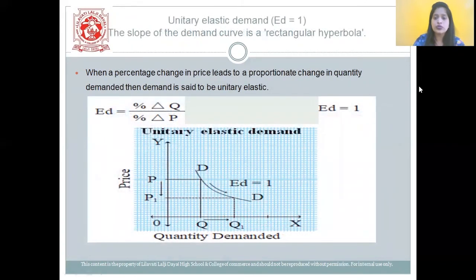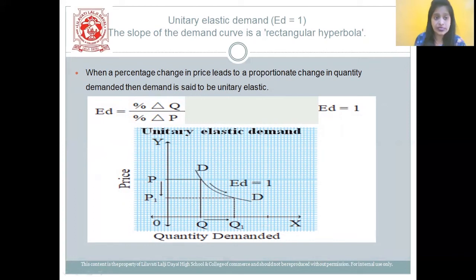Next one, students, is unitarily elastic demand. Here the slope of the demand curve is a rectangular hyperbola. Let's see what it's trying to tell us. When a percentage change in price leads to a proportionate change in quantity demanded, then that demand is said to be unitary elastic. What does it mean in simple terms?